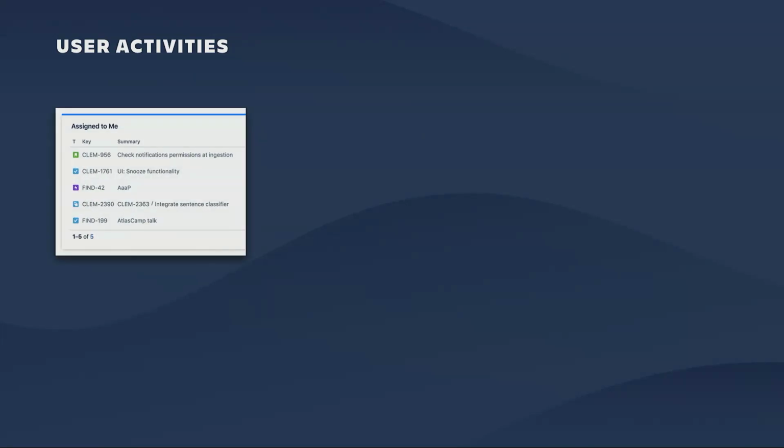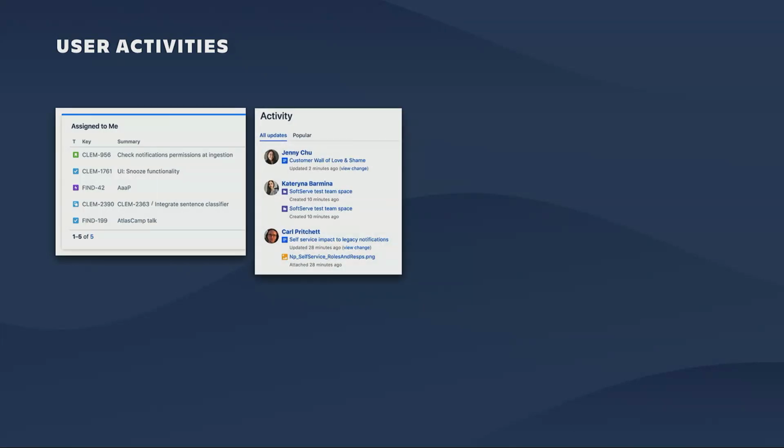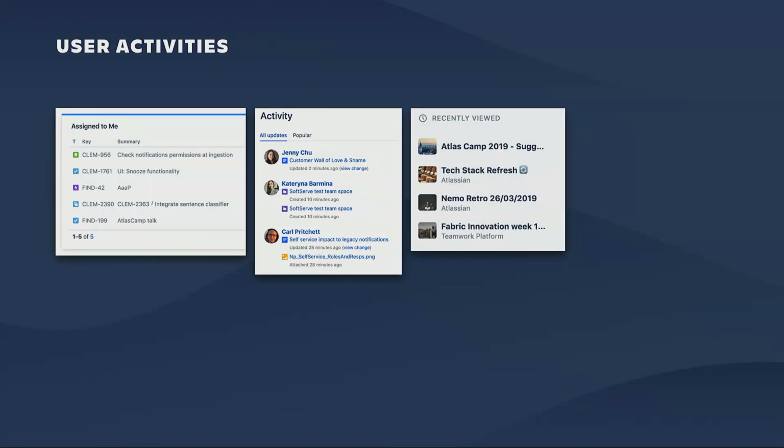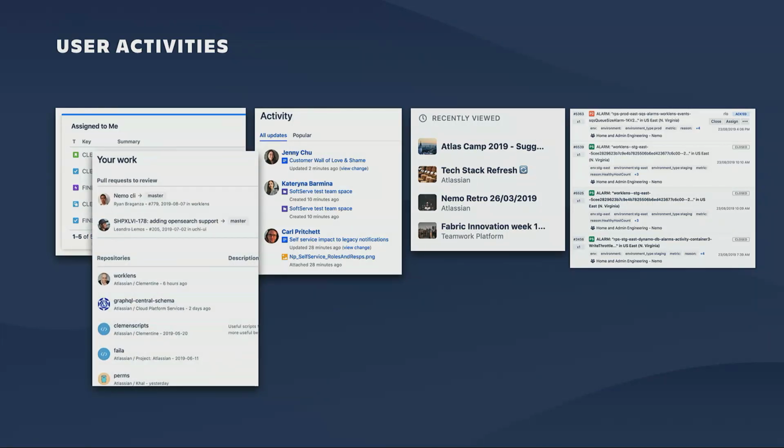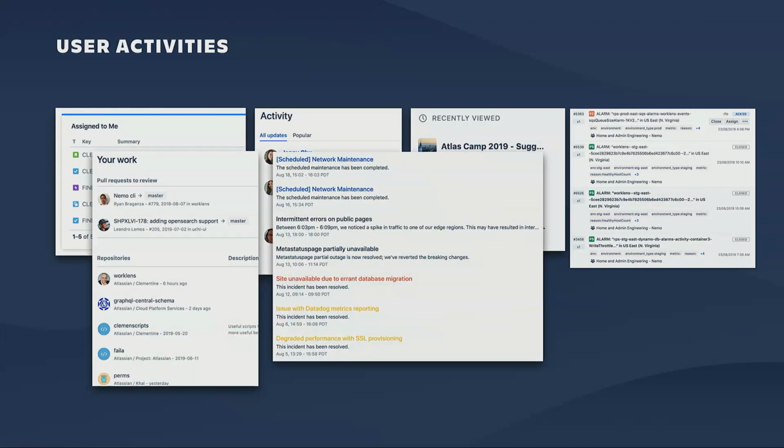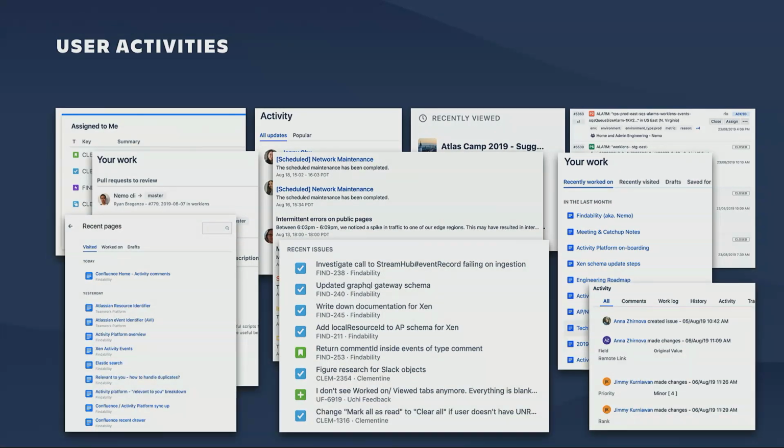To give you an idea, this is how Atlassian products help people to access user activities and keep track of the collaborative work today. We have assigned to me in Jira, all updates and popular in Confluence, recently viewed in Trello, recent alarms in Opsgenie, recent pull requests in Bitbucket, recent updates in Statuspage. And of course, there are more. Pretty much every example here is powered by a different API.